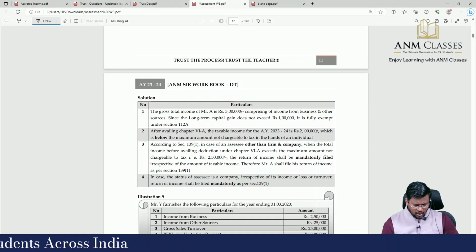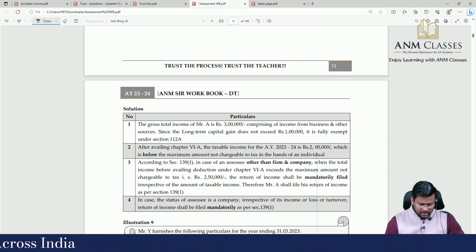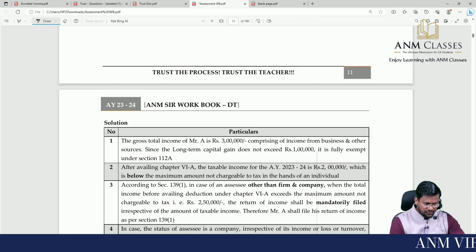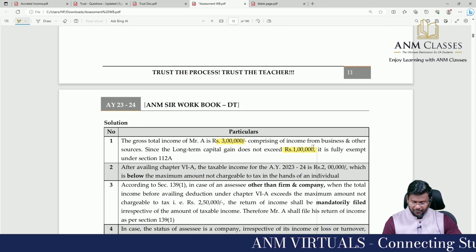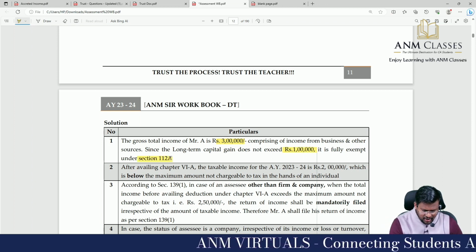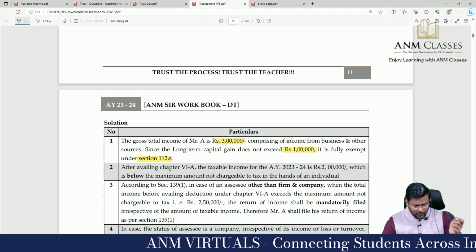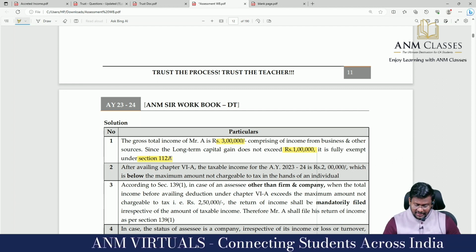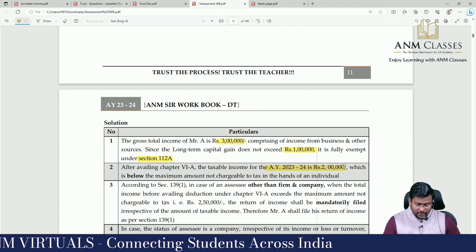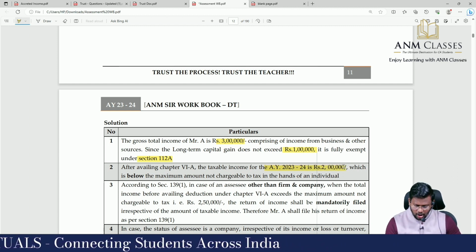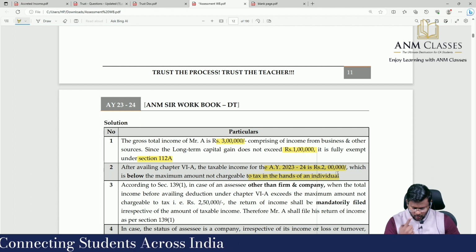The gross total income of Mr. A is 3 lakh, comprising income from business and other sources. We have already calculated gross total income. Since the long-term capital gain does not exceed the limit, it is fully exempt under section 112A. After availing section 80C, the taxable income for assessment year 23-24 is 2 lakh, which is below the maximum amount not chargeable to tax in the hands of an individual.